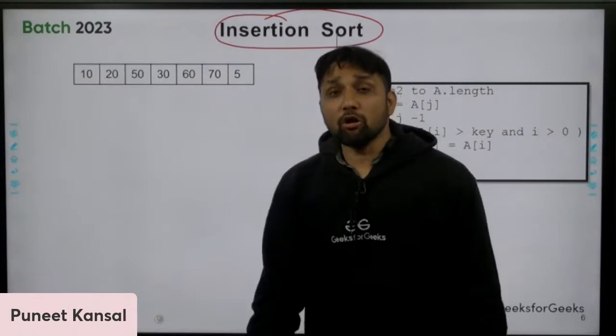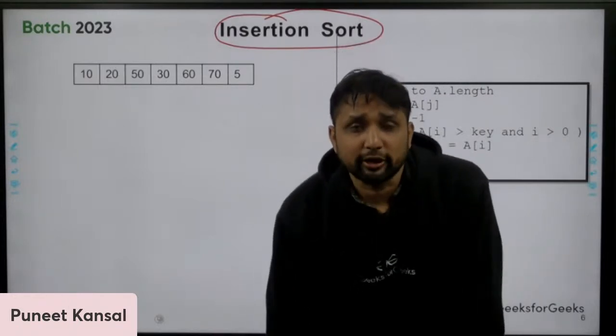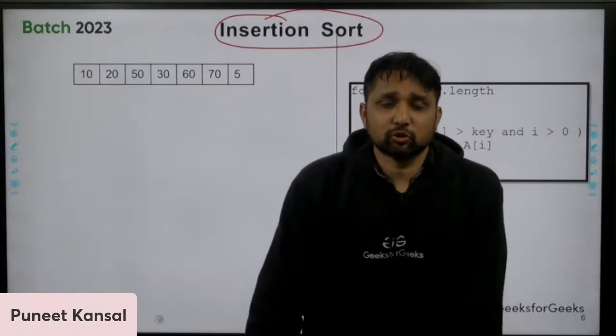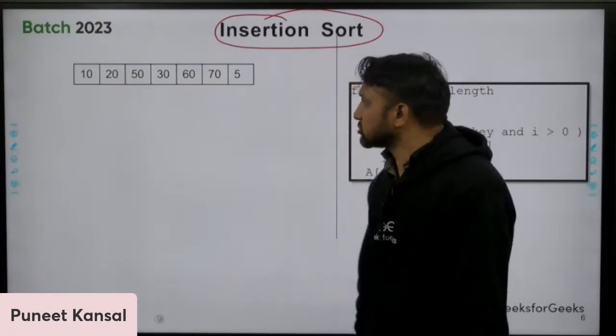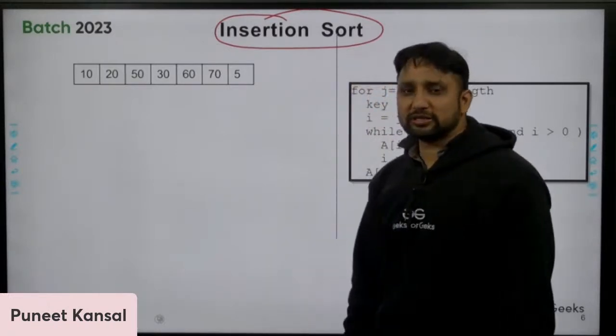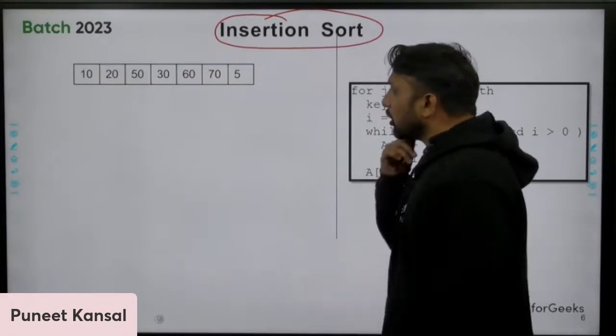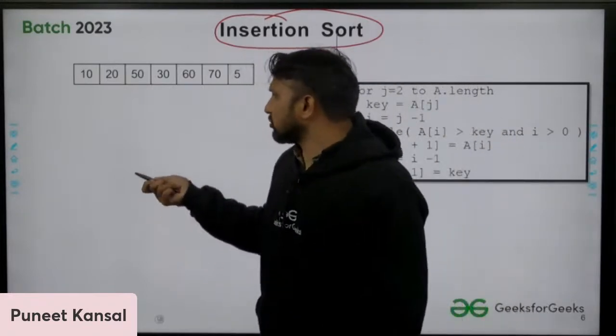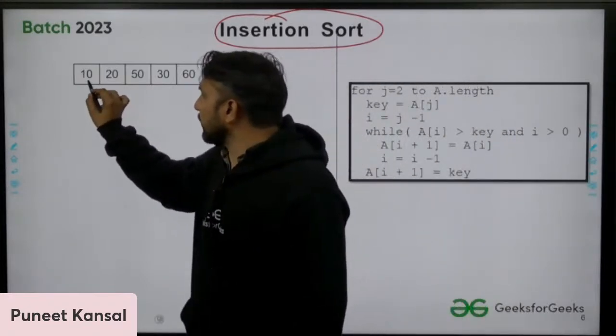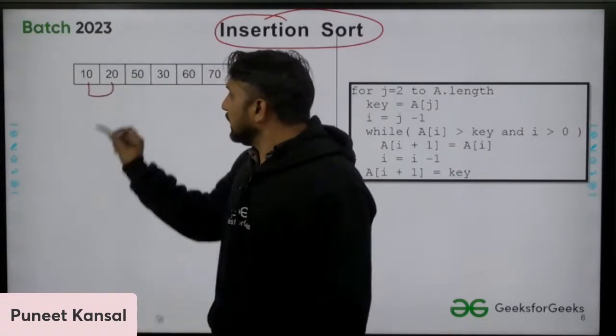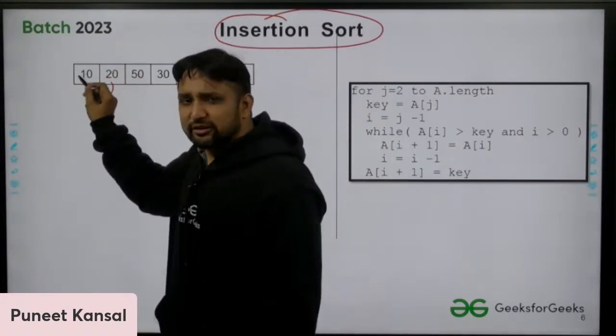If the array is almost sorted, then insertion sort is the best sorting algorithm. Okay, we will take this question. Before that, let's see how insertion sort works. So in insertion sort, very easy. Compare the first two elements. If the second element is smaller than the first one, then swap.